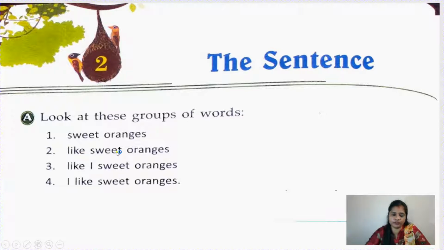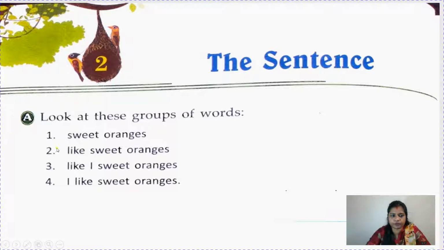In number 2 we read like sweet oranges. So again we have understood something: that there are sweet oranges and someone likes them. Now, like I sweet oranges. Here also we are understanding only a few things: there are again sweet oranges, there is some likeness, and it's written I. It means I like sweet oranges, right?